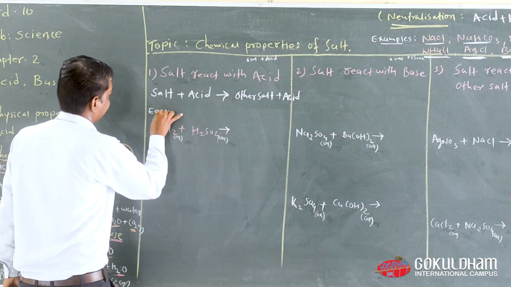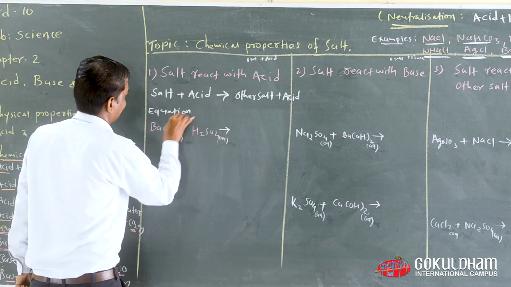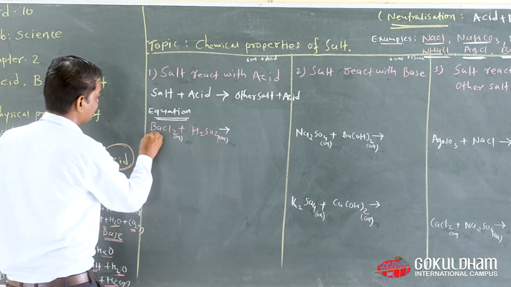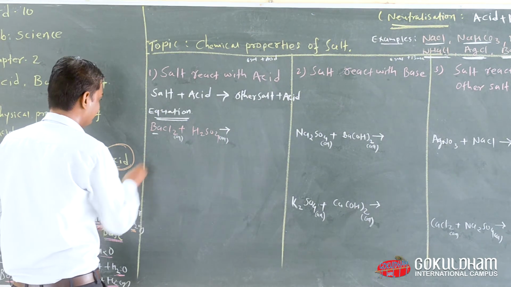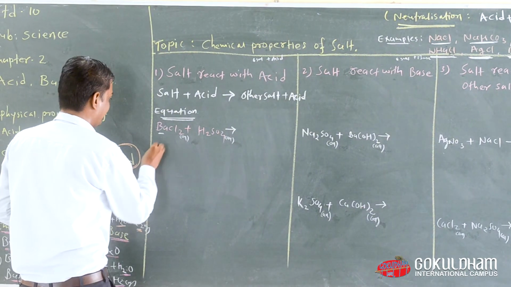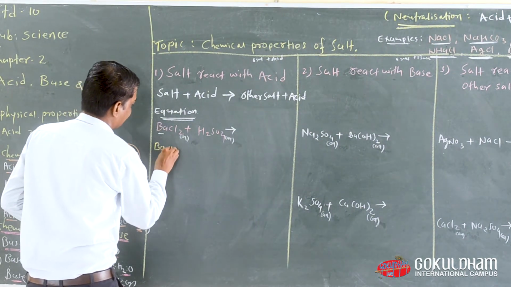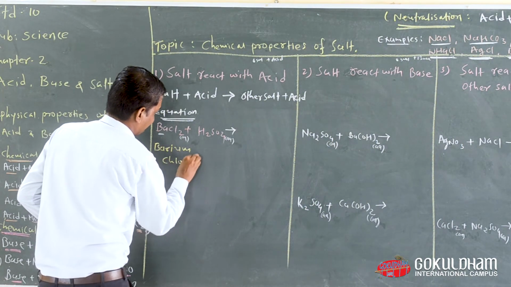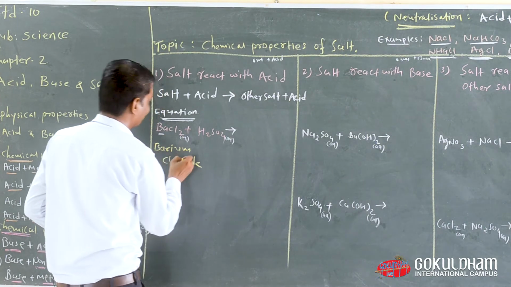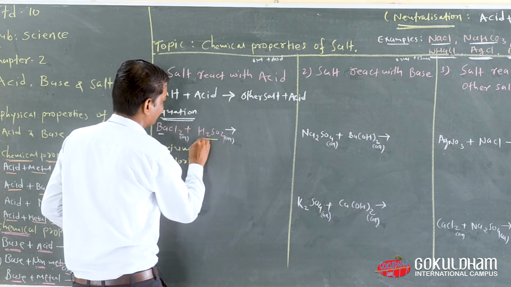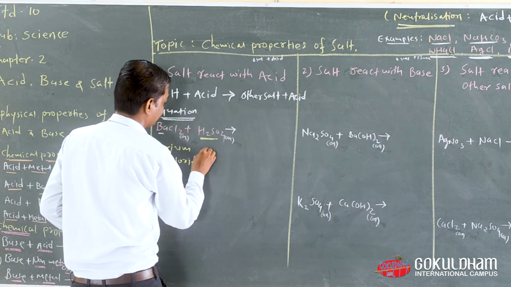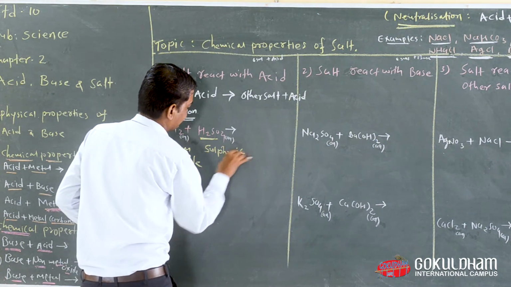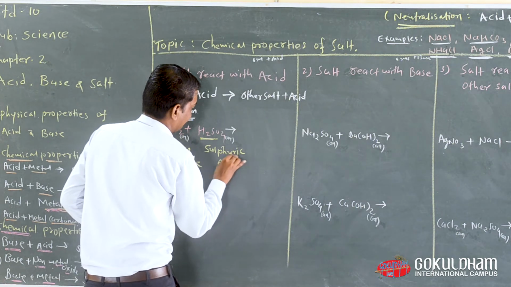Now let's see the equation of this property. When BaCl2, the name of BaCl2 is barium chloride, reacts with H2SO4, the name of H2SO4 is sulfuric acid.